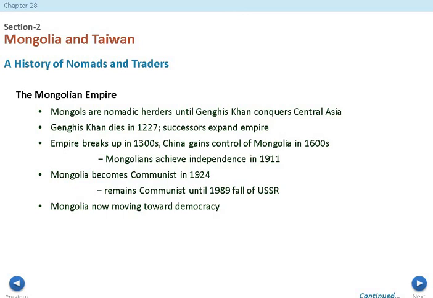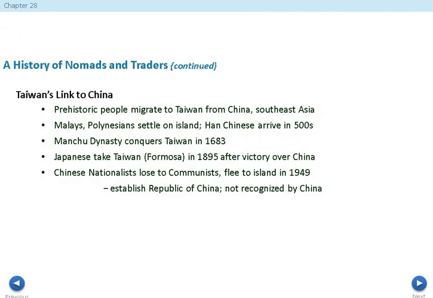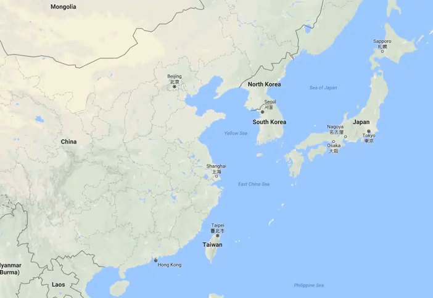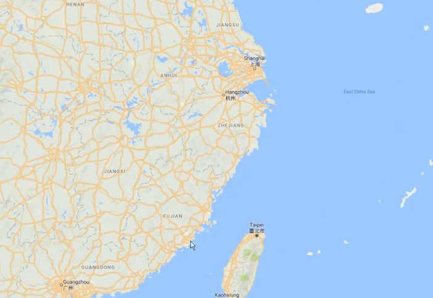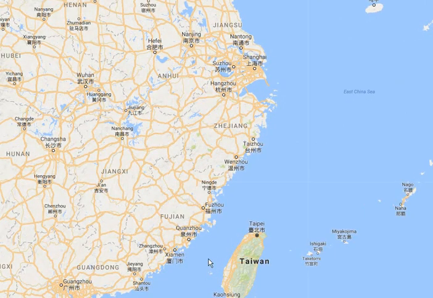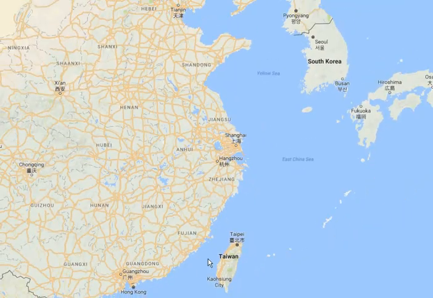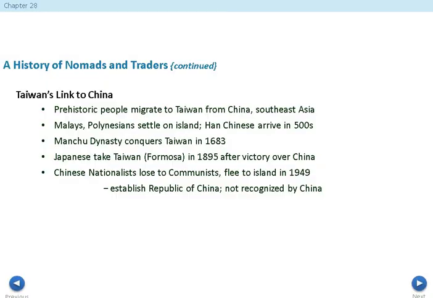Now, Taiwan then is going to be linked to China in kind of an interesting way. The prehistoric people migrate to Taiwan from China. And again, if you look at this map right here, you're going to see that there's a very, very narrow area right there, and that's where China can go into Taiwan.